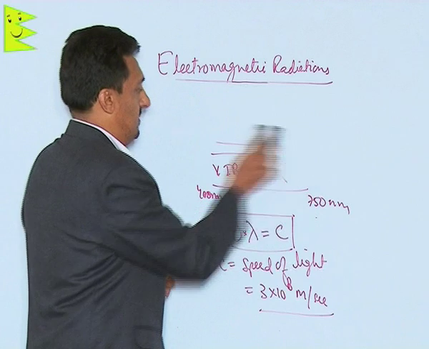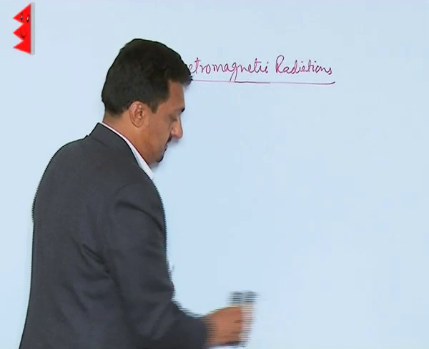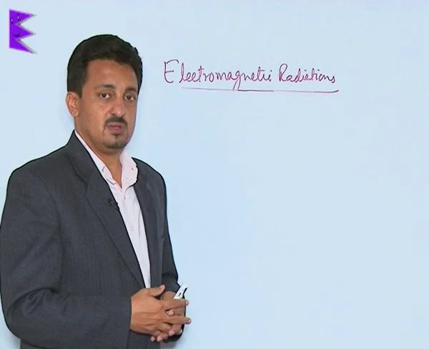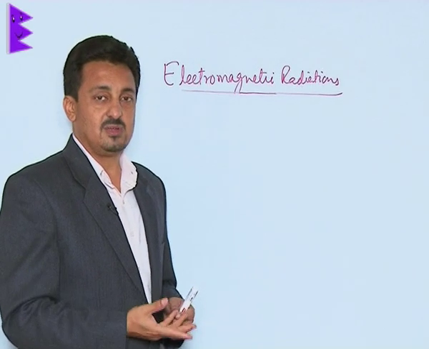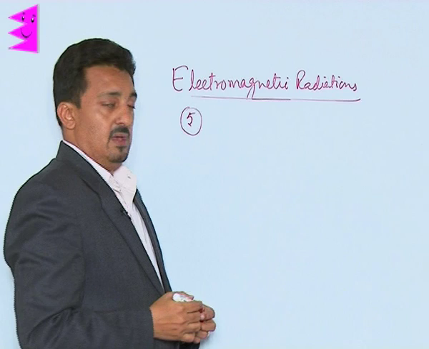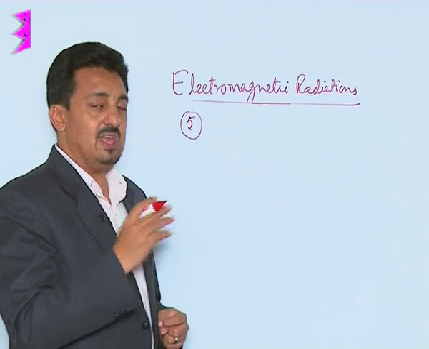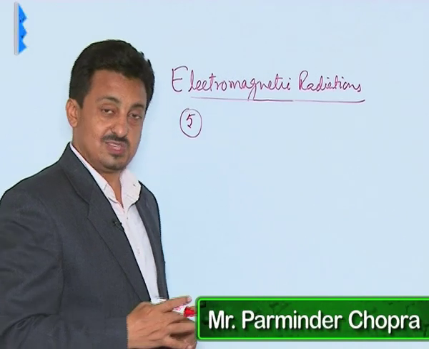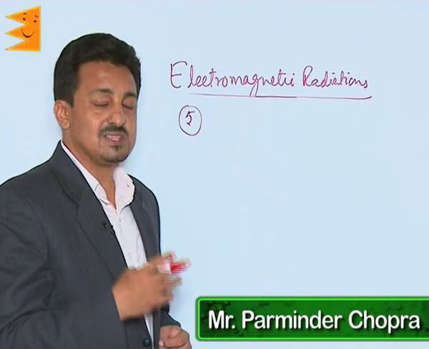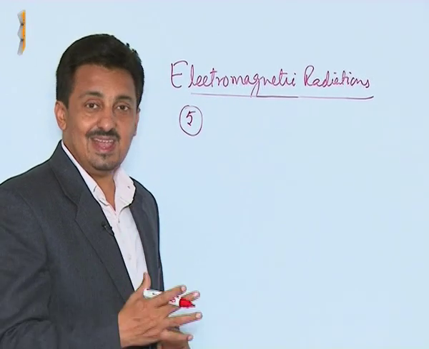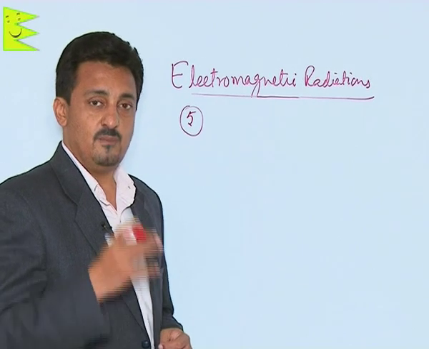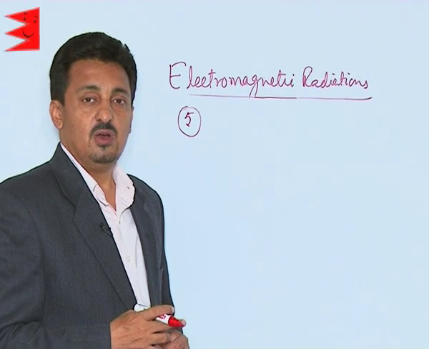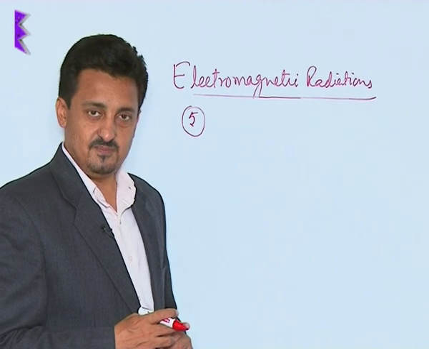The next point about the EM radiations talks about how they are emitted and what about their energy. The next point says that EM radiations are never given out continuously. They are always given out discretely in the form of small packets of energy which are called photons or quanta.